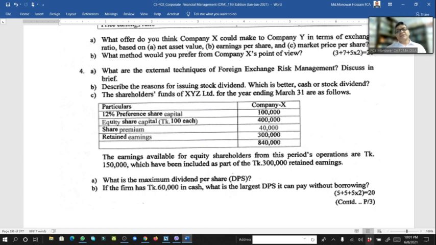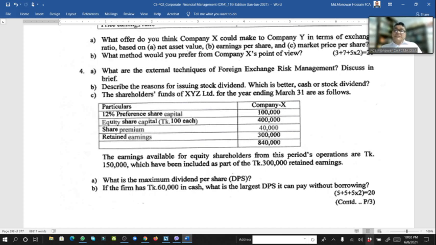The earnings available for the equity shareholder from the prior operation is taka 1 lakh 50, which have been included as part of the 3 lakh retained earnings. So within retained earnings 3 lakh, earnings available is 1,50,000 within that amount.